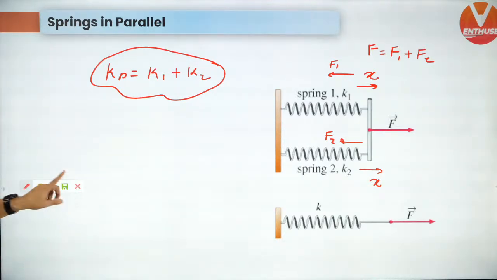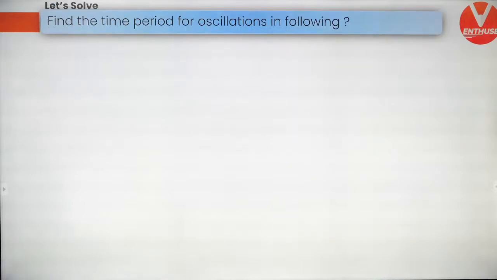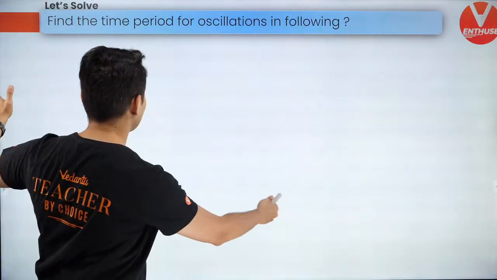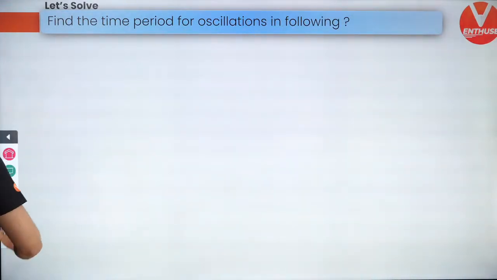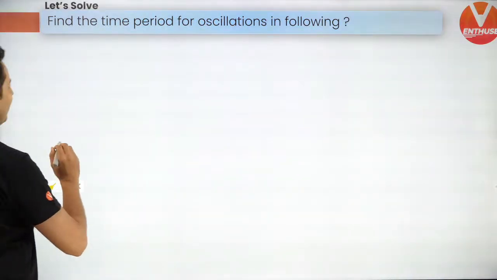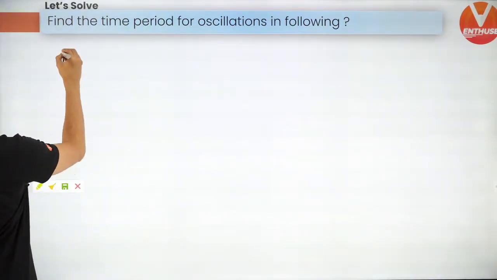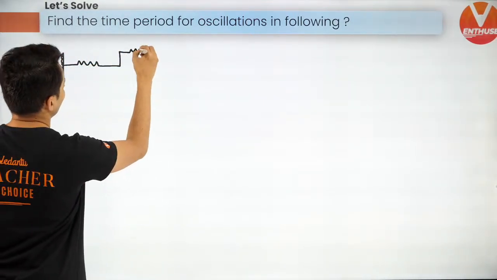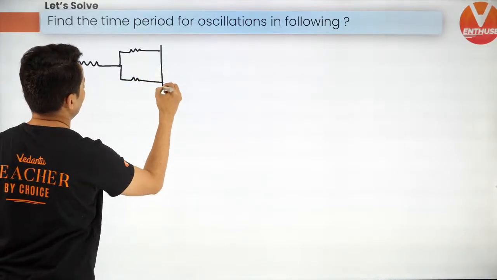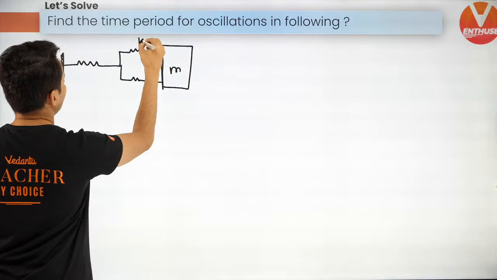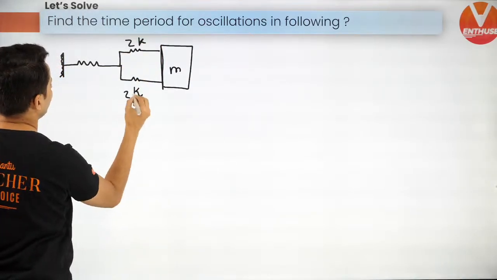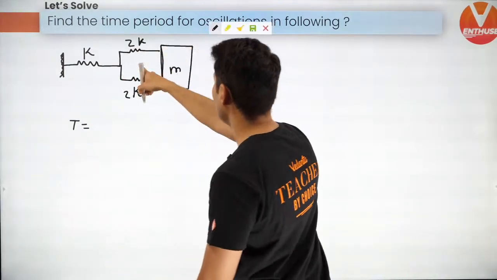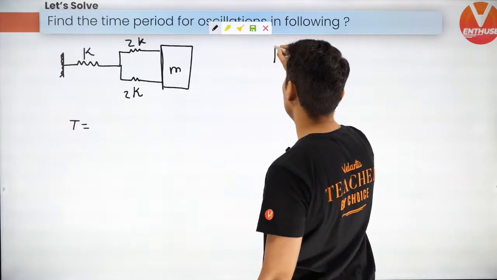All right. So let's solve some problems. Why not? Let's solve some problems. Find the time period for oscillations in the following. I'll be like, sir, where are the diagrams? Don't worry, I'm going to draw it. All right. So let's see what the diagrams are. Very interesting questions. Let's see how many of you can do this. Come on. There we go. Okay. And you have a block here. K, K, 2K, 2K, and K. So find the time period in this case. That's your first question, guys. Come on. Then the next question I'm going to draw over here.